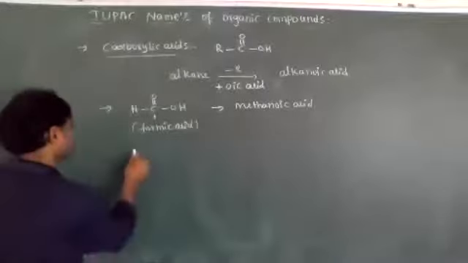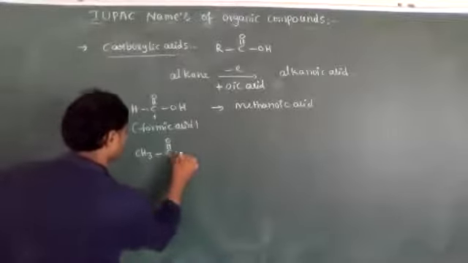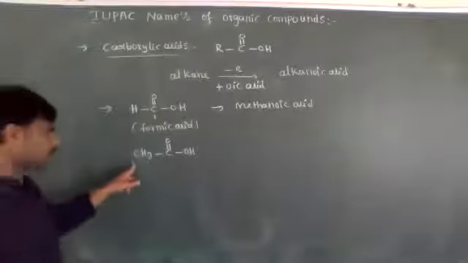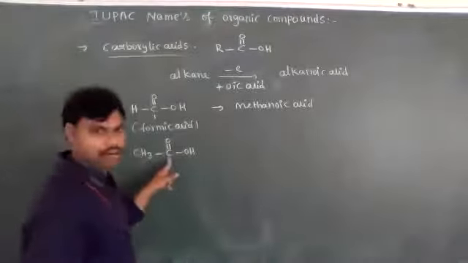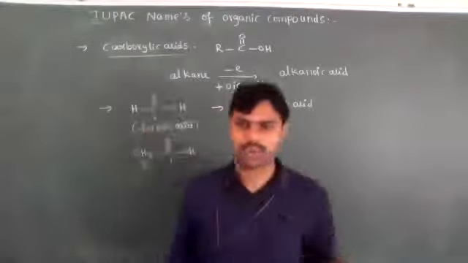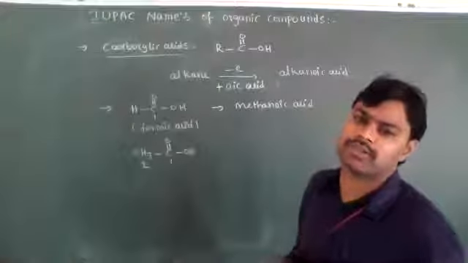Next, two carbons. Two-carbon carboxylic acid is CH3 C double bond OH. The longest carbon chain is two carbons, and the COOH functional group is present at the first carbon only.